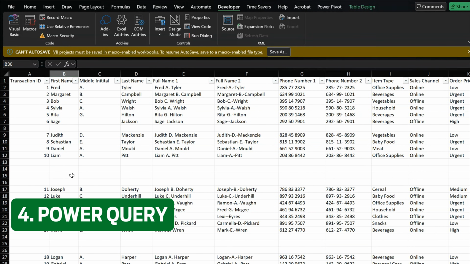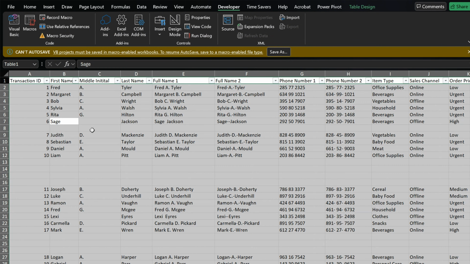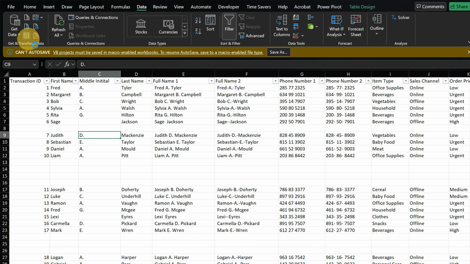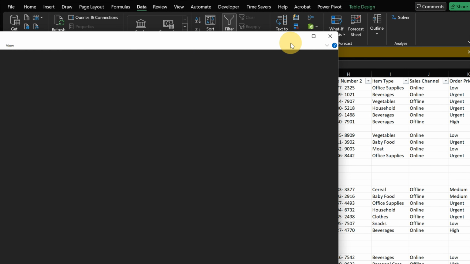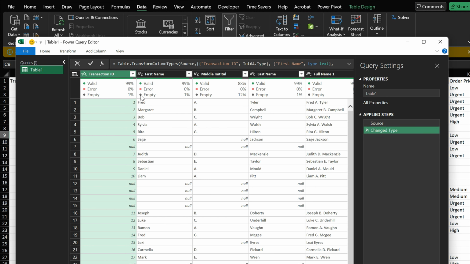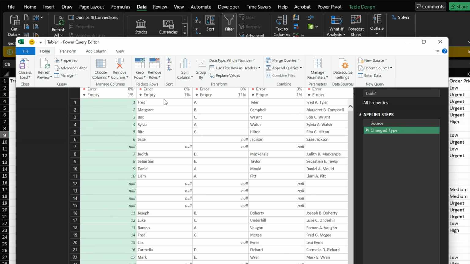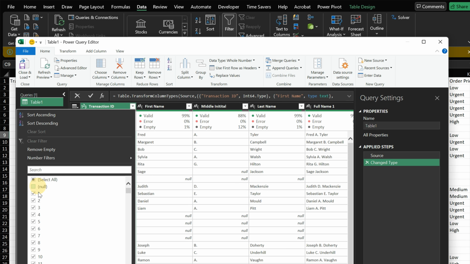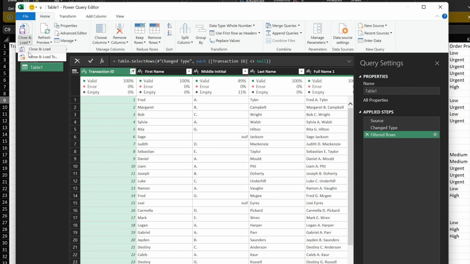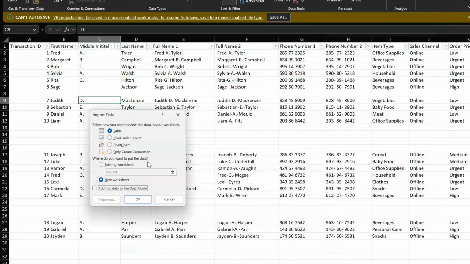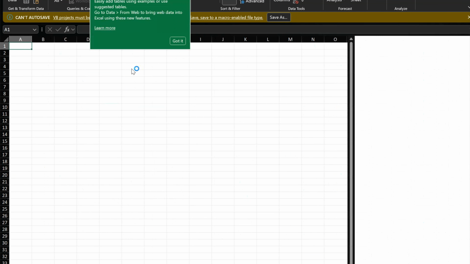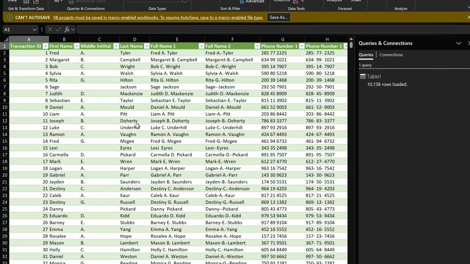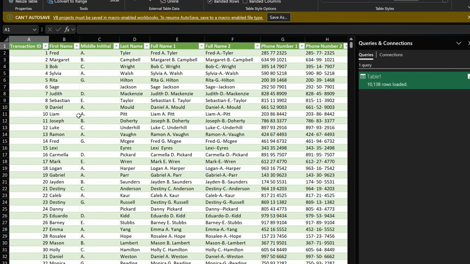The fourth method is using Power Query. So you can select all the data, or you can go to data, click on from table range. And this will bring in all the data into your Power Query. You can just simply use the filter function here and remove null. Click OK. And then you can close and load to. So you can add this data in a new worksheet. And now this data won't show any blank rows. So these are four methods that you can implement for removing blank rows in your workbook.